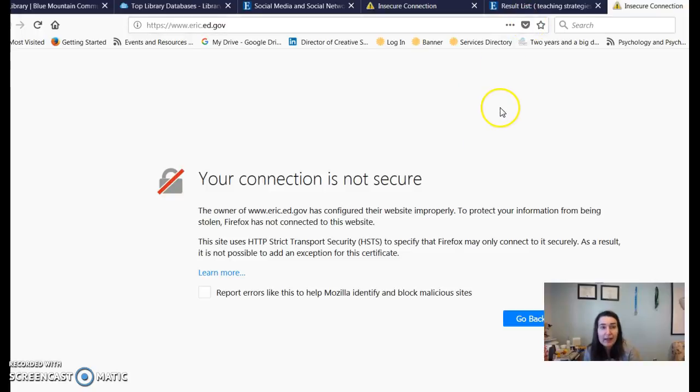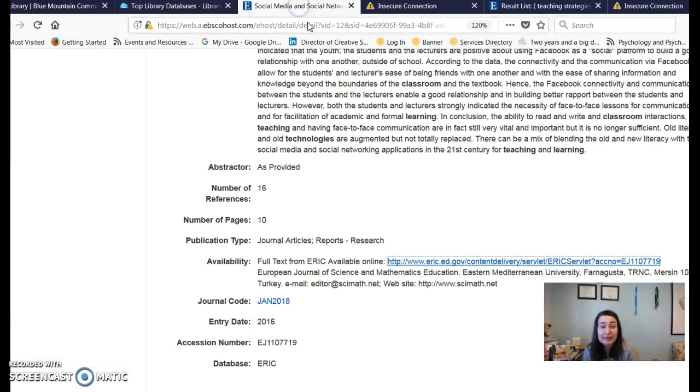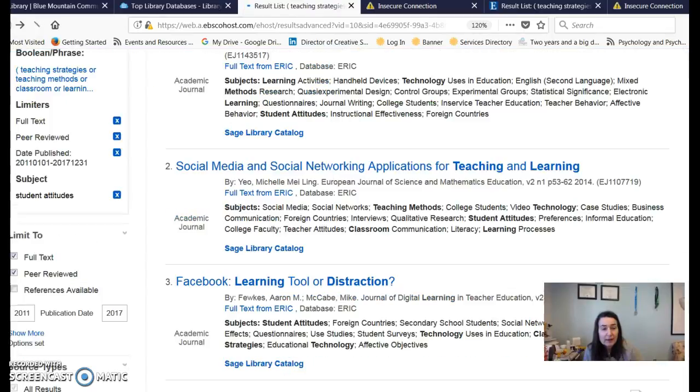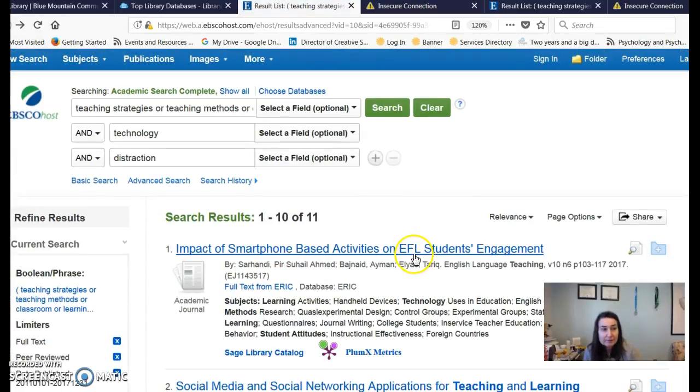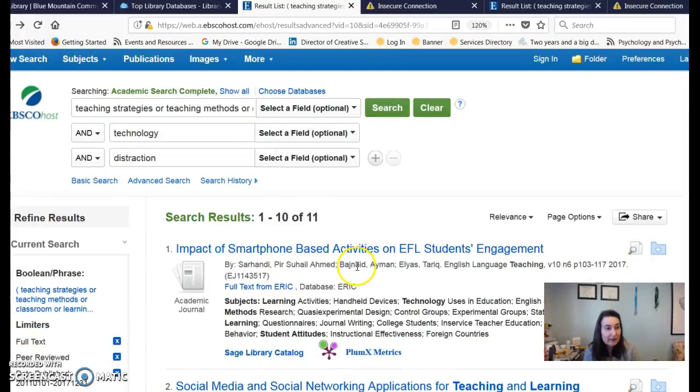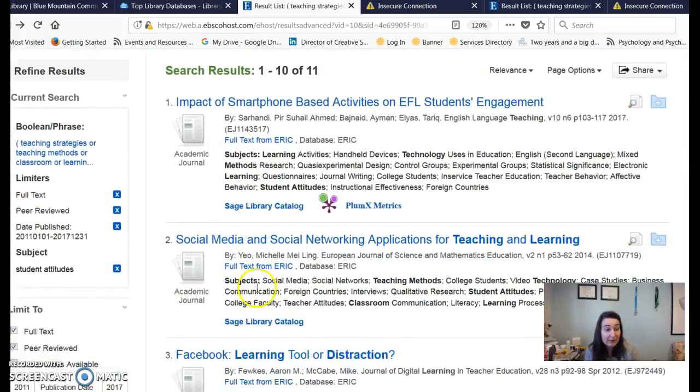Wow, okay. I'm a little nervous here to go and set up. Yeah, the owner of eric.gov has configured their website properly. The government isn't shut down now, is it? I should know this, but that could be why. Anyway, I will look into that. But in the meantime, that's normally what you would do, is you would just click there. That's kind of too bad. We might have to do some other searching here, or we might want to exclude the ERIC database, actually.